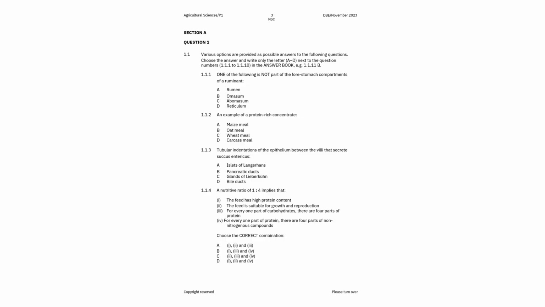So you have to choose the correct combination. You have combination 1, 2, and 3, combination 1, 3, and 4, combinations 2, 3, and 4, and combinations 1, 2, and 4.